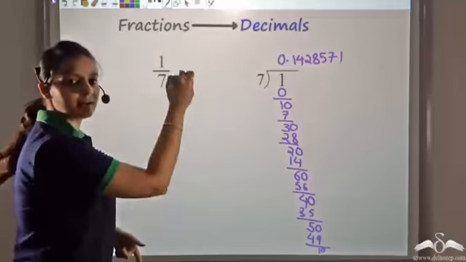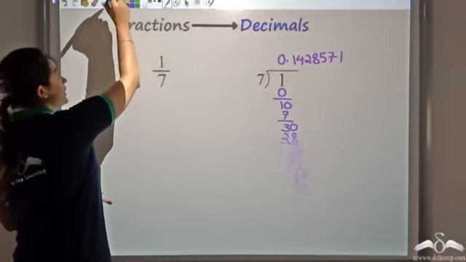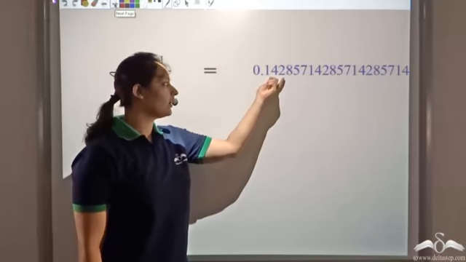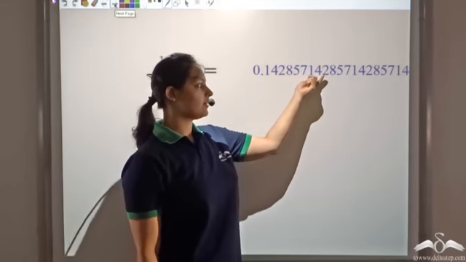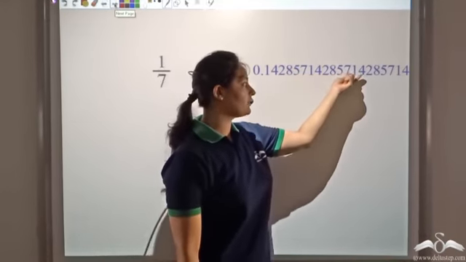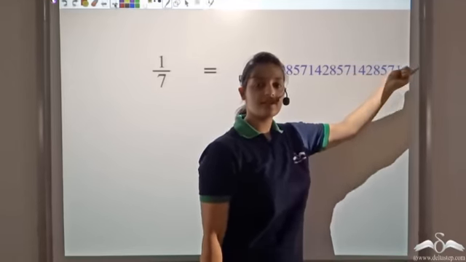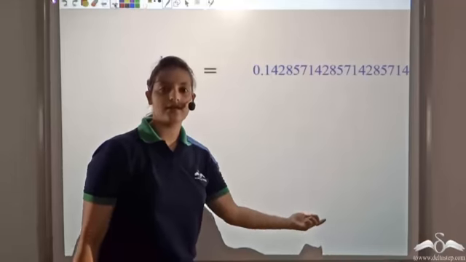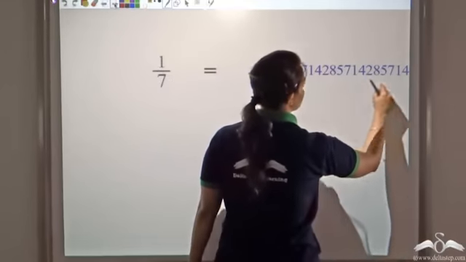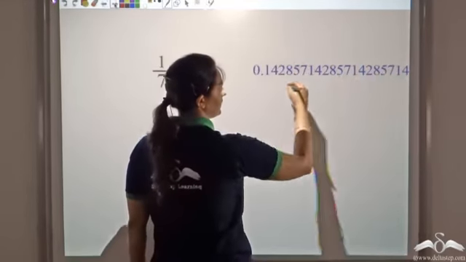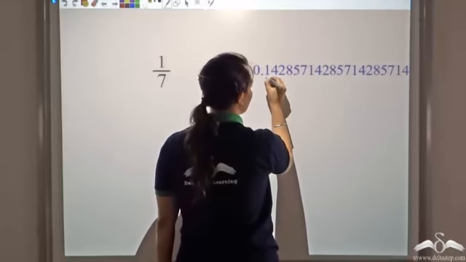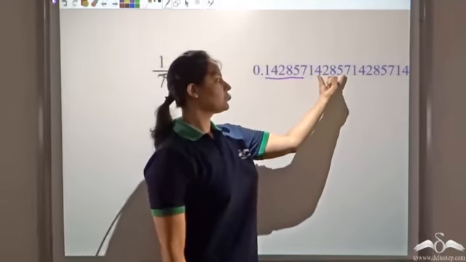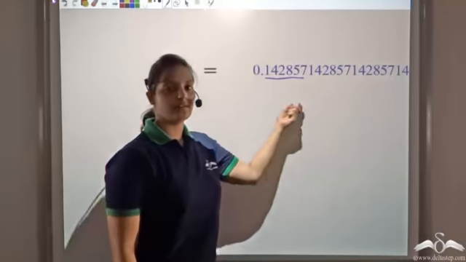So in fact, when I kept on dividing this number, what I found was that 1 by 7 was coming out to be 142857, 142857, and so on. The process did not end. I did not get the remainder 0, but I got this number which was repeating infinite times. So what I see is that 142857, this entire number is being repeated again and again after the decimal.